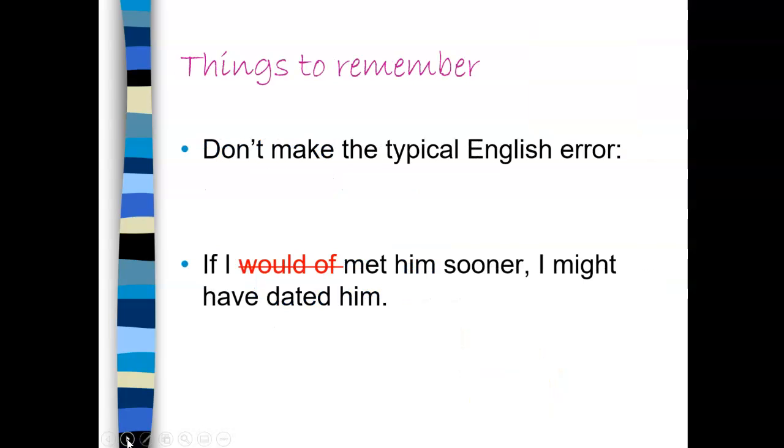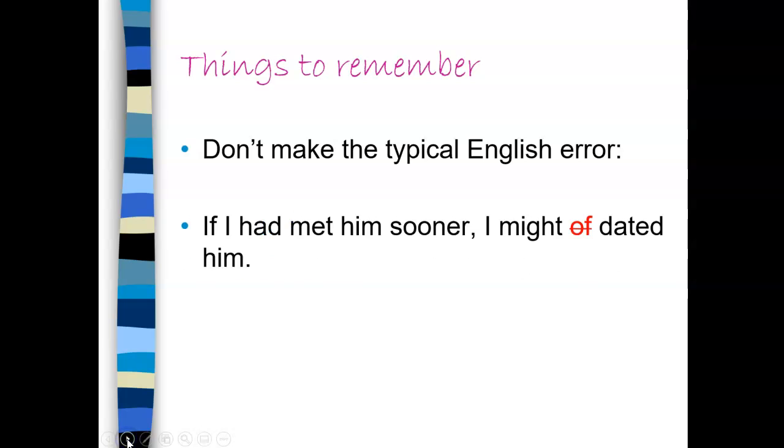So things to remember. This is a typical English error. Please do not make it. If I would have met him sooner, I might have dated him. Don't say that, please. You need to say, if I had met him sooner, I might have dated him. Or, if I'd met him sooner, I might of dated him. That is also incorrect. It sounds like we're saying might of, because we are making a contraction of saying might have dated him. So, might have.